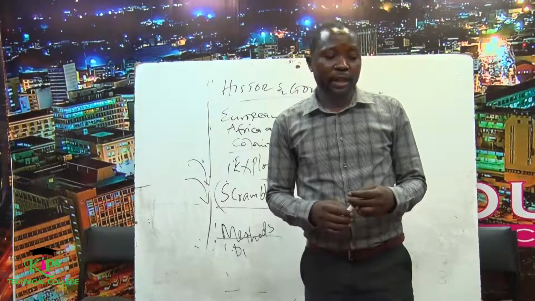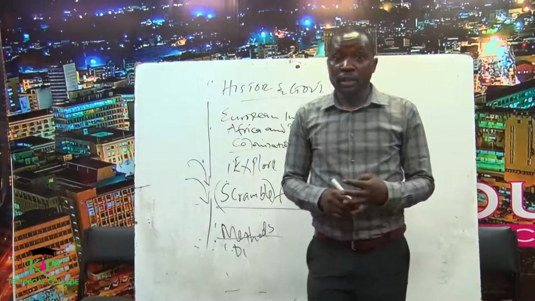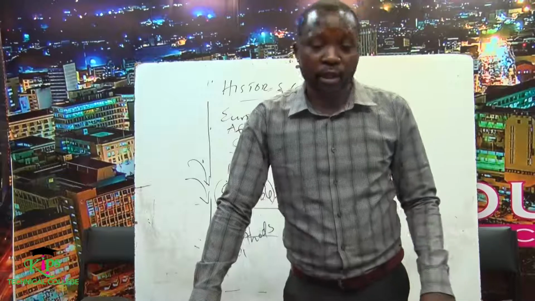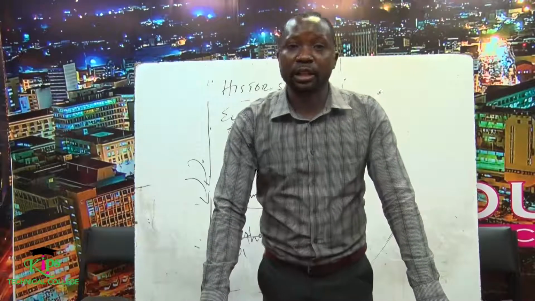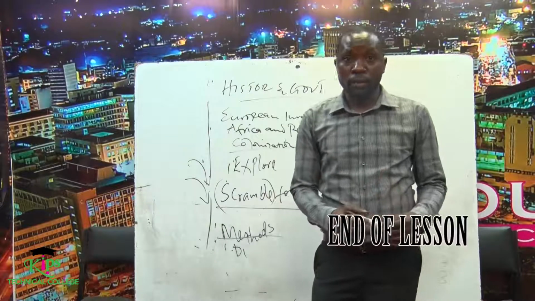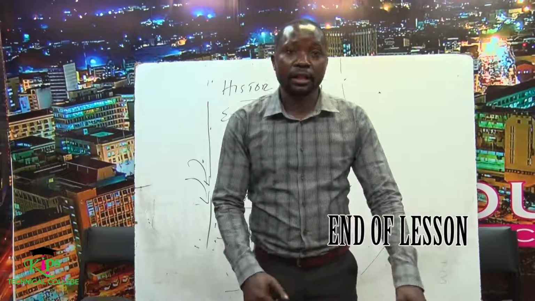And finally we had a military conquest or force. So in case the Africans resisted, the European powers also used force to occupy such territories. So those were just some of the methods. I want you to go and read more on the same so that we can meet in the next lesson.